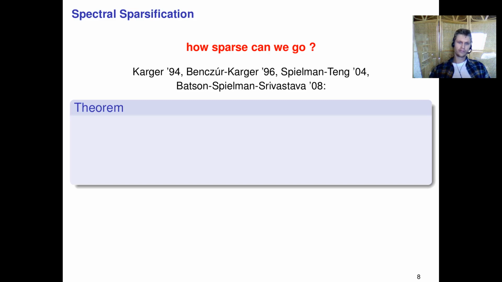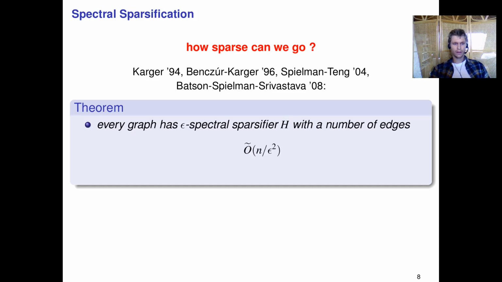So in a long line of work starting with Karger, then Benczúr-Karger, Spielman-Teng, and then Batson-Spielman-Srivastava, and there are actually many more works on this subject, the following was established. First, every graph has an epsilon spectral sparsifier H with the number of edges O tilde of n over epsilon squared, where the tilde is hiding polylog factors. So this is nearly linear in the number of nodes. And in fact, this last paper, the Batson-Spielman-Srivastava paper, showed that this tilde is not even necessary. You can actually get a sparsifier with n over epsilon squared edges up to constants.